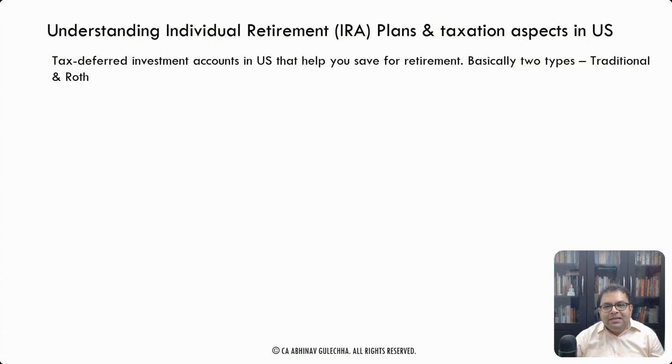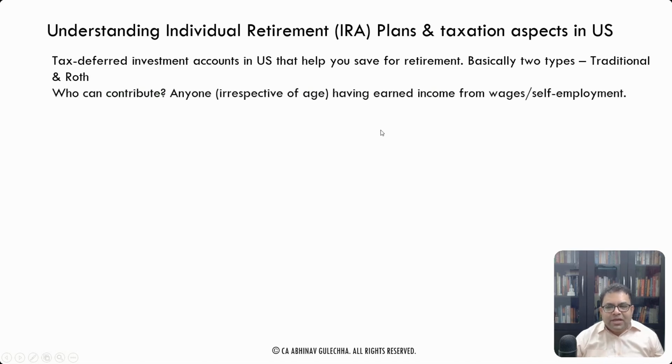So IRA is like a tax deferred investment account in the US that helps you save for your retirement, and mostly it's of two types. One is traditional IRA and the other is Roth IRA. They have some differences which I will take up.